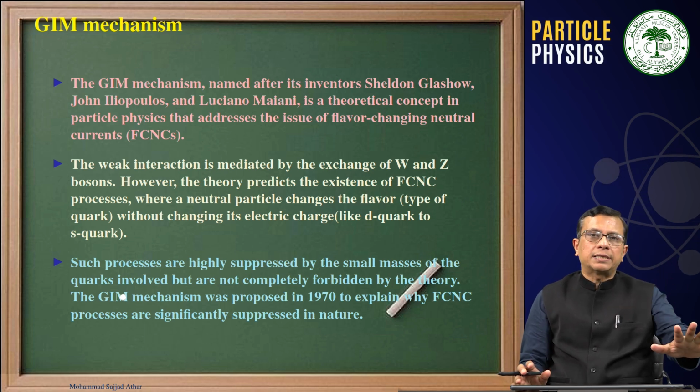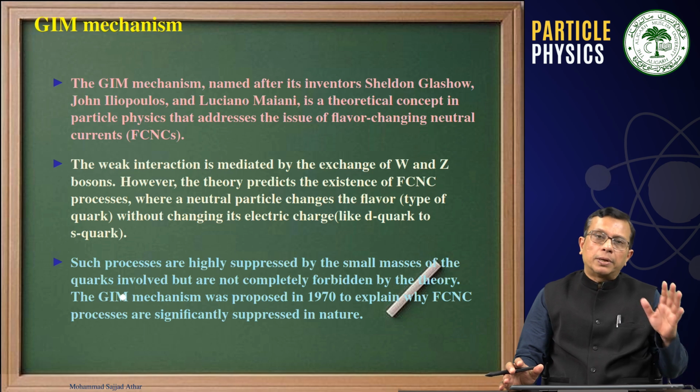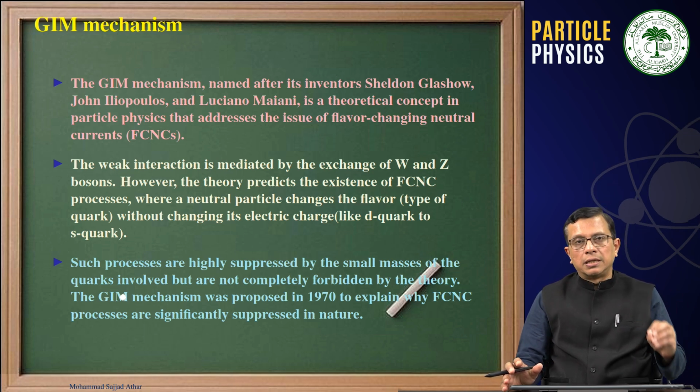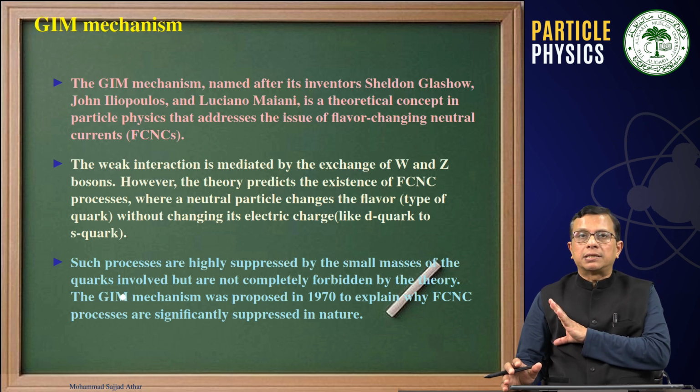If we are following exact conservation laws, then that process should be observed. But what is happening here is that we are following all the exact conservation laws, but still there is something because of which the KL0 decaying into mu plus mu minus is getting suppressed.